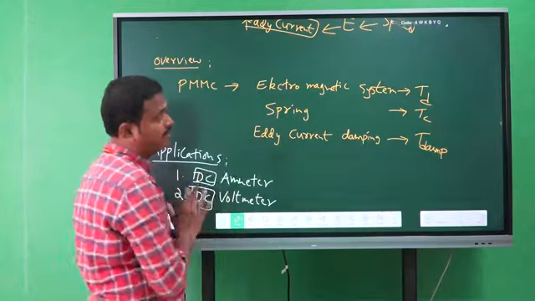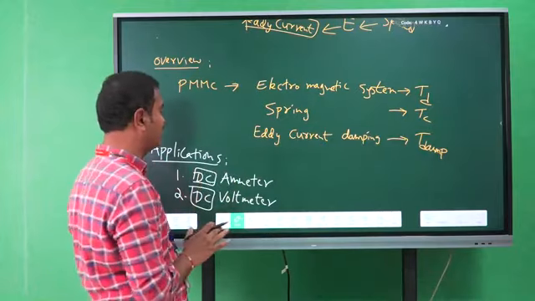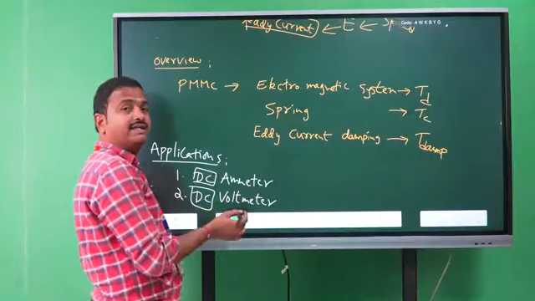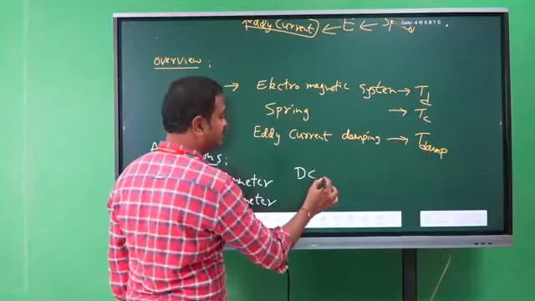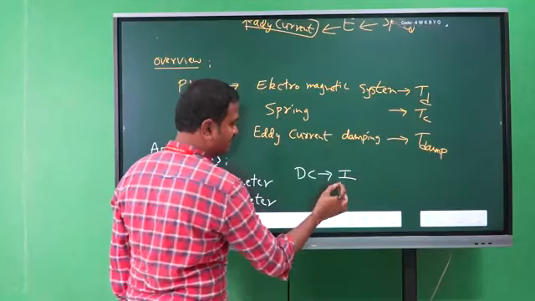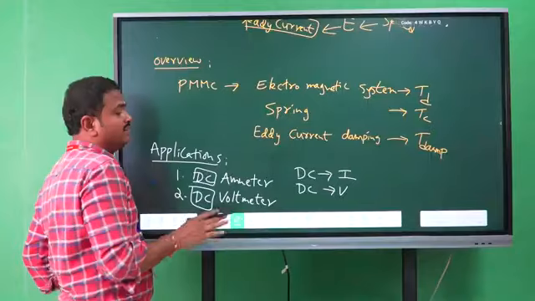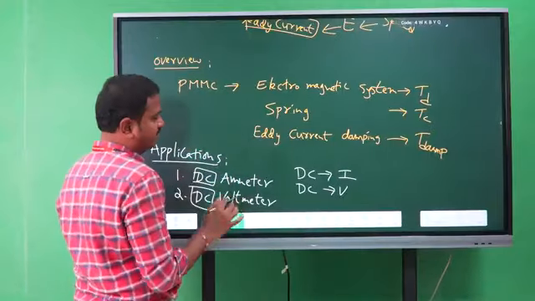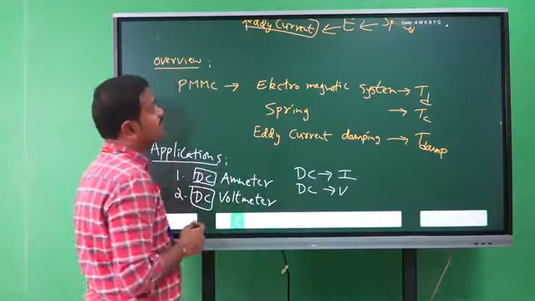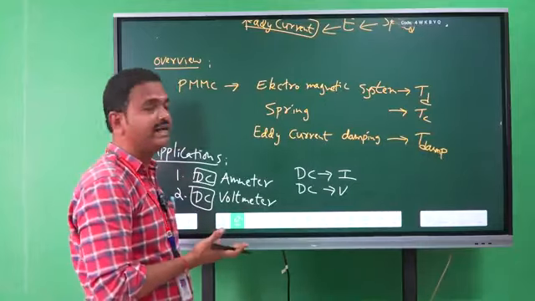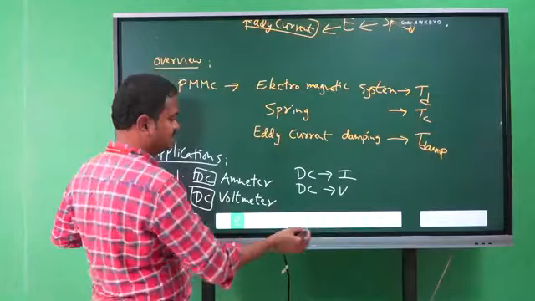Because this PMMC instrument, permanent magnet moving coil instrument, measures quantities related to DC, direct current. That means direct current or direct current voltage values only. Okay, so why are the PMMC instruments not indicating the AC quantities?